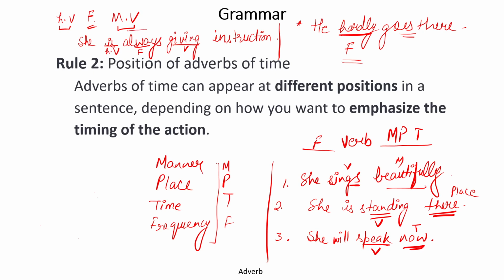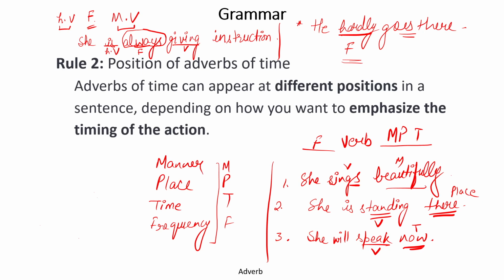So, we can see the position of this frequency adverb. It comes prior to the main verb but comes after the helping verb. So, this is actually a standard thing for adverbs about the position of adverbs.